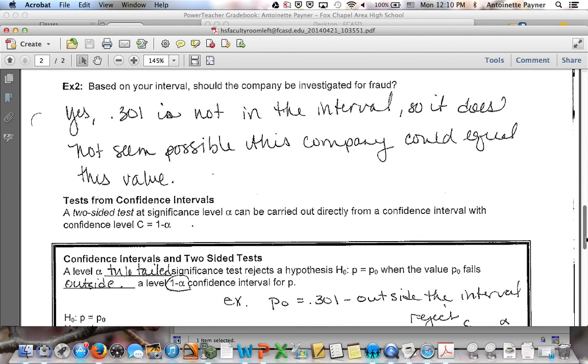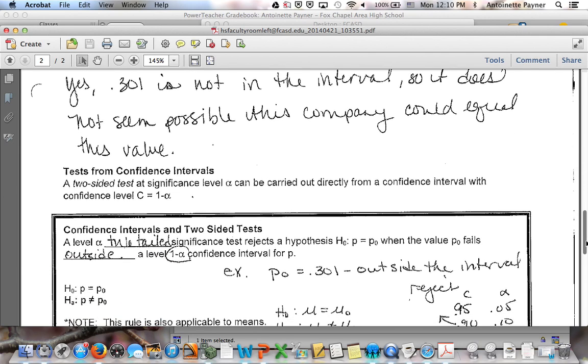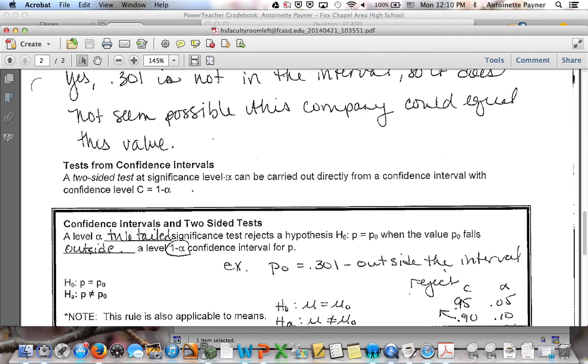So basically, I can take a two-sided test at a significance level alpha and carry it out directly from a confidence interval that has confidence level 1 minus alpha. If I had a 5% significance test in this problem, then 1 minus 5%, I can carry out the same test through a 95% confidence interval.